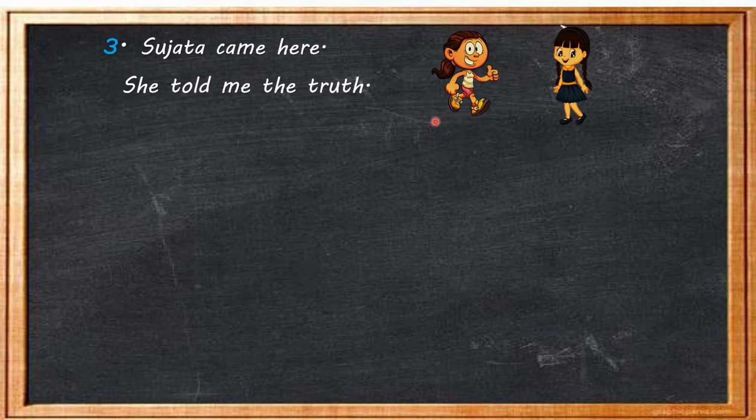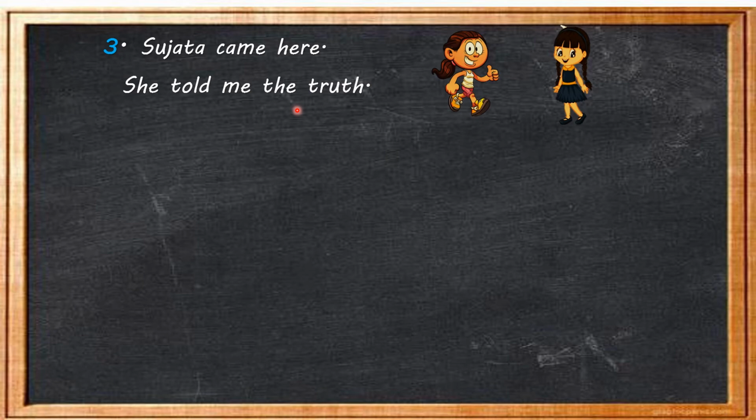Sujata came to her friend and she told her the truth. So these two pieces of information are given in these two sentences. Now we will simply combine these two sentences and make one sentence. How are we going to combine them? With the help of joining words that we call conjunctions.